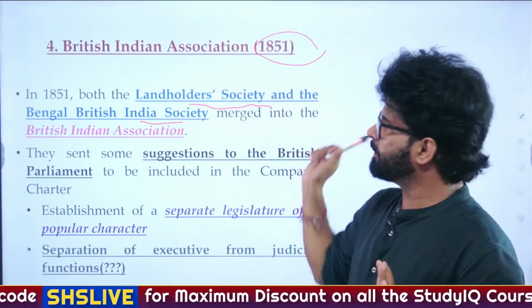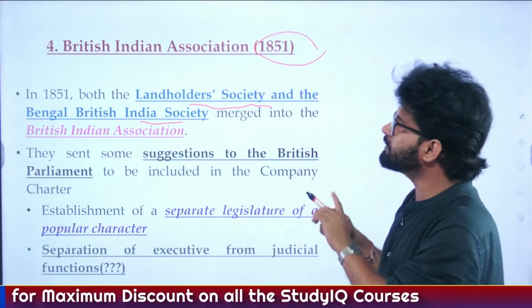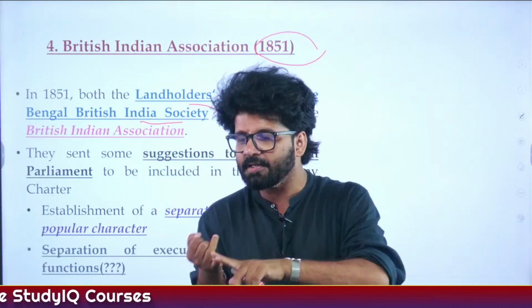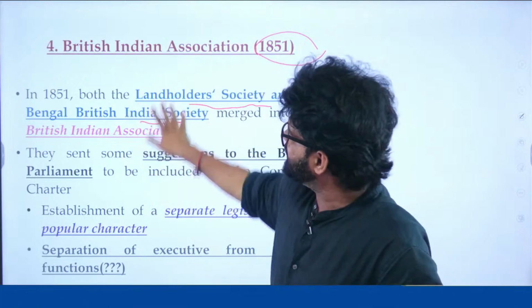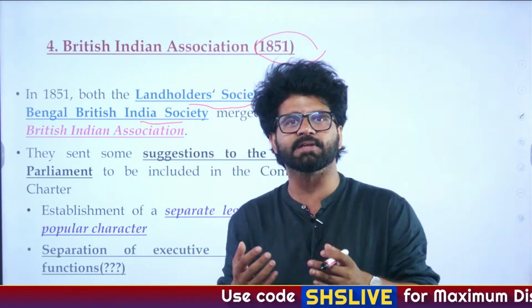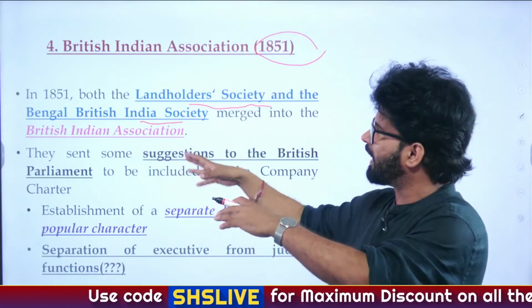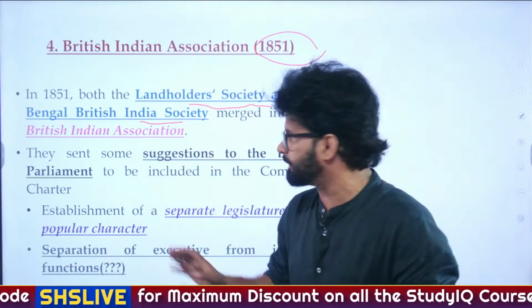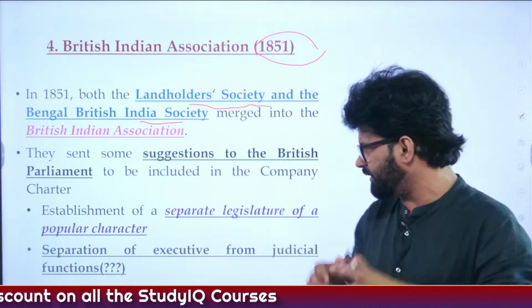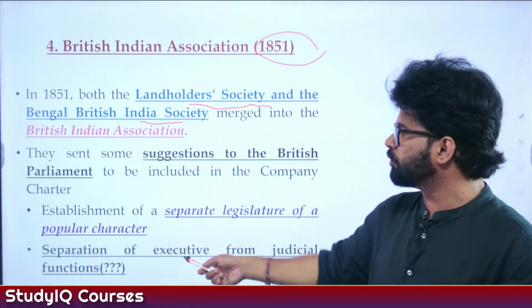So 1851, British Indian Association. And you will see this particular association is not just for namesake. It's not like they are existing just for formality. They asked for something and they did get something. So here we'll also talk about some acts and how successful they were. Again, they sent suggestions: establishment of a separate legislature, and separation of executive from judicial function.